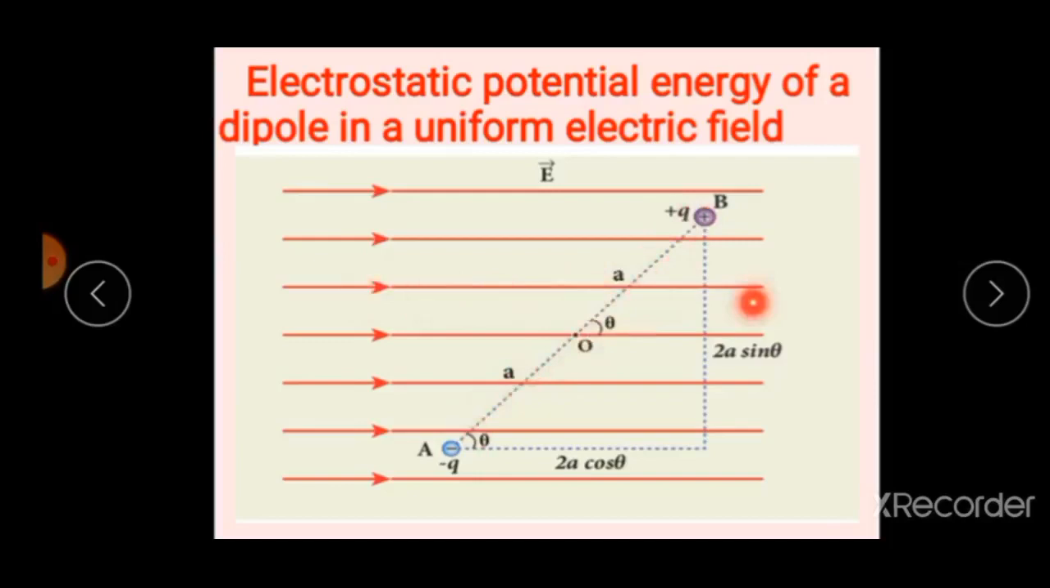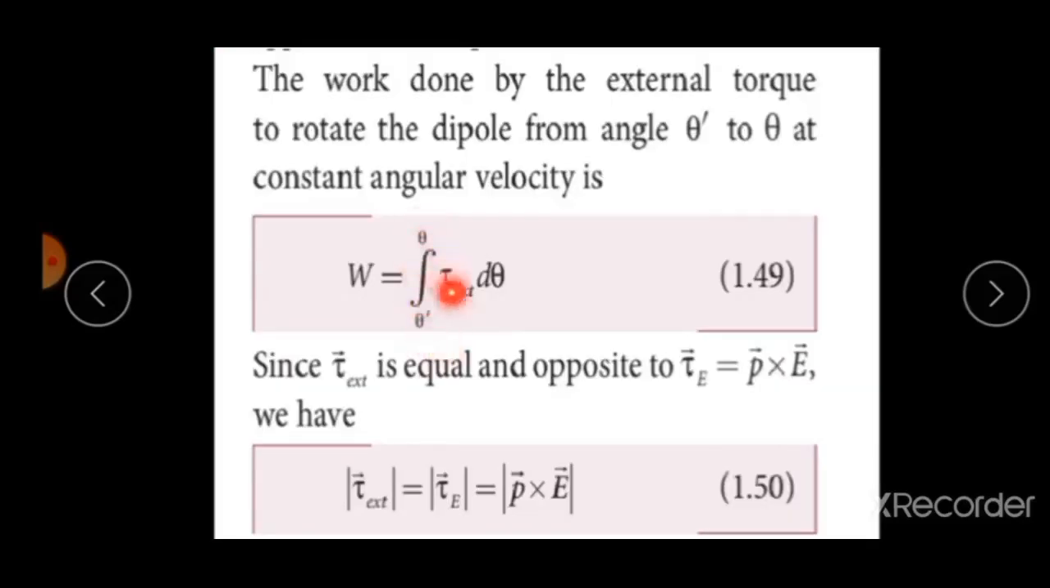Now rotate the dipole from initial angle theta dash to final angle theta. So students, the torque is exerted by the electric field, and an equal and opposite external torque must be applied on the dipole. Now calculate the work done by the external torque to rotate from the initial to final position with constant velocity. So it is given by W is equal to integral from theta dash to theta, torque tau into d theta.